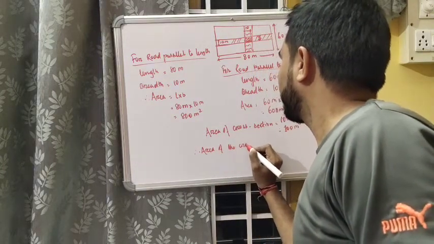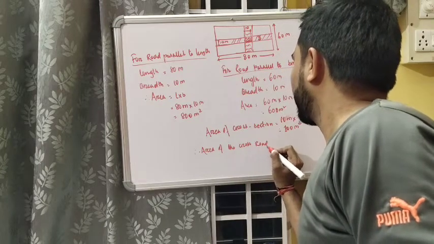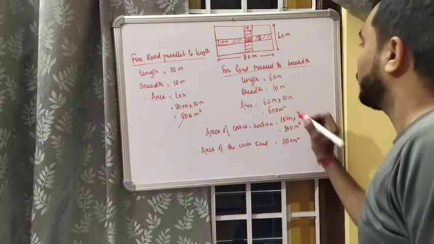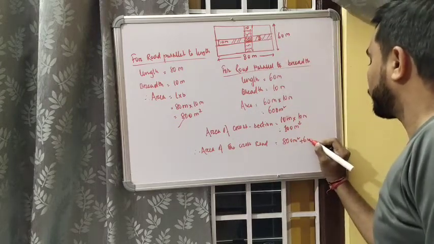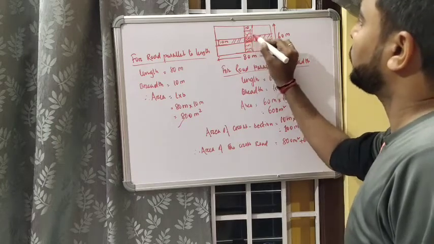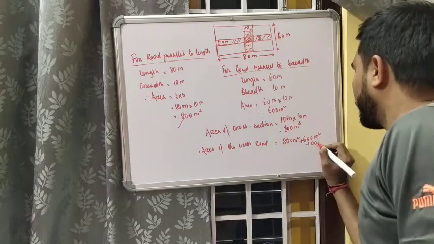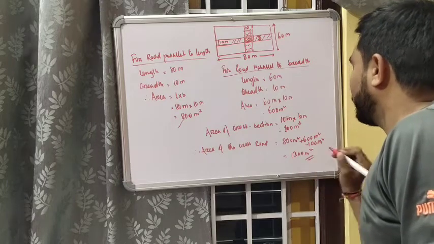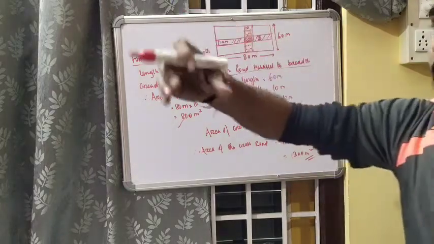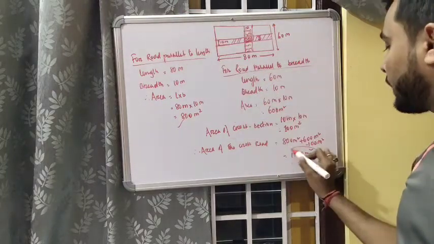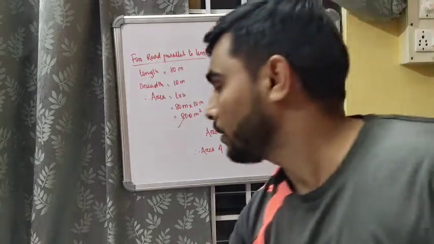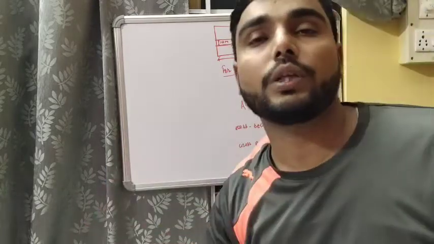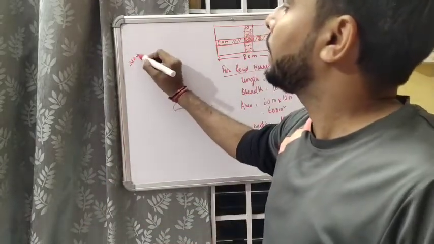So area of the cross road will be equal to area of this road, which is 800 meter square, plus area of this road, which is 600 meter square, minus 1 time this area. Why? Because it is repeated 2 times. So it will be 1300 meter square. So now you will gravel this total area, this much area you are going to gravel. Okay, so you will be able to find the cost, since we know the area where we are going to do graveling.